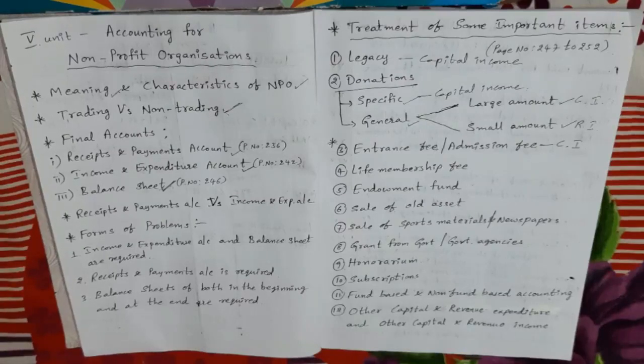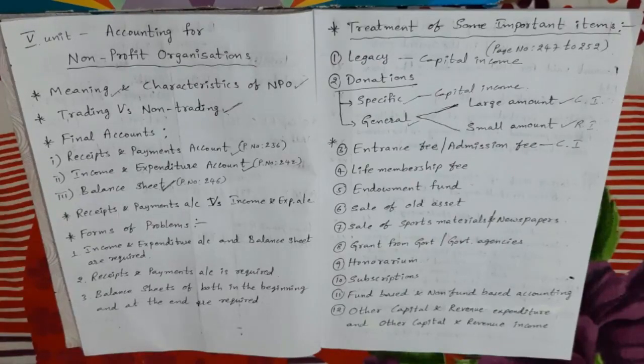Some of the accountants prefer to treat it as capital income, as it is heavy and received once from the members, and some of the accountants say that it should be treated as revenue income as it is a regular source of income. However, in the question specific instructions are not given. In the absence of specific instructions, my advice is to take it as capital income. If nothing is mentioned about entrance fees treatment, you take it as capital income. If the question mentions to take it as revenue income, then we should take it as revenue income.